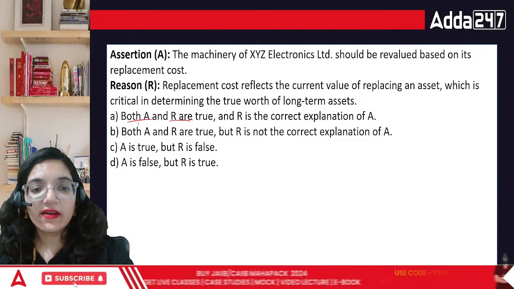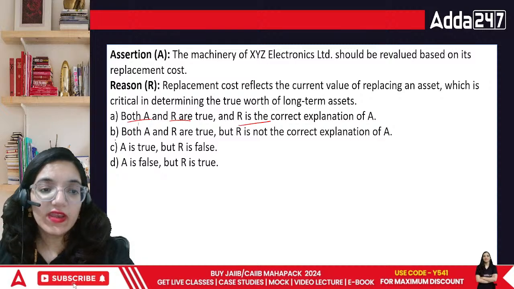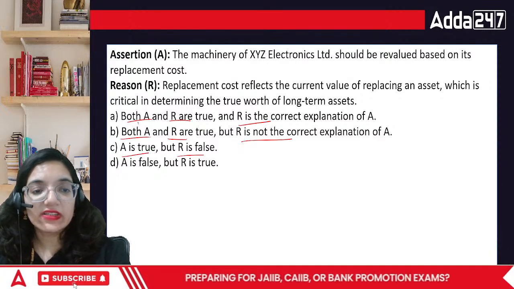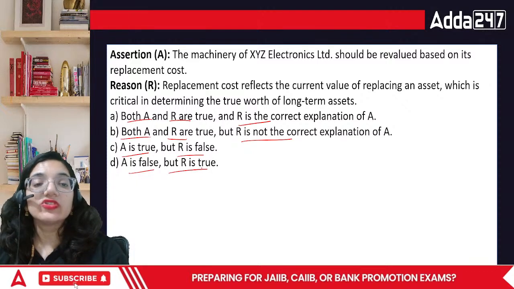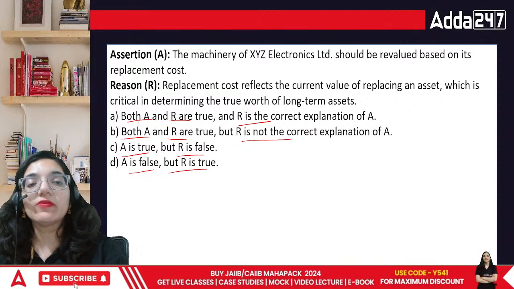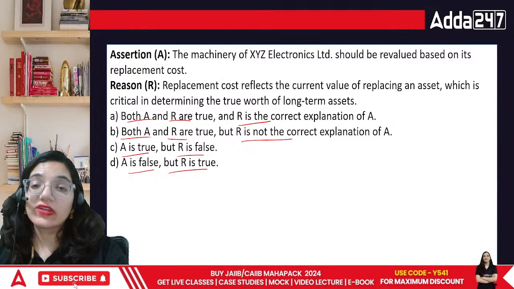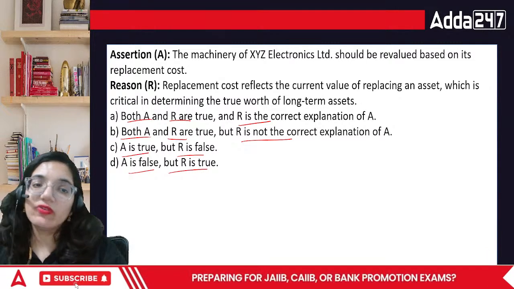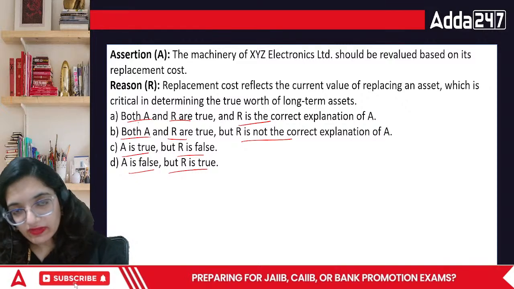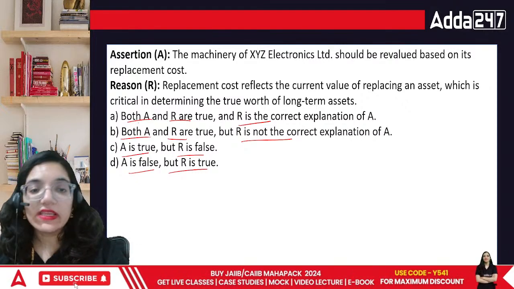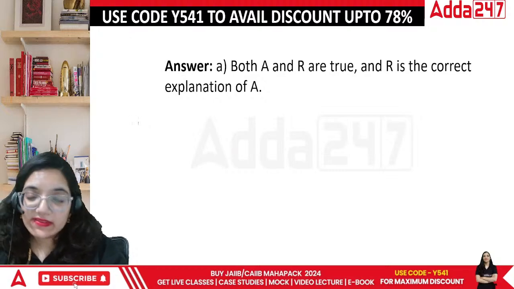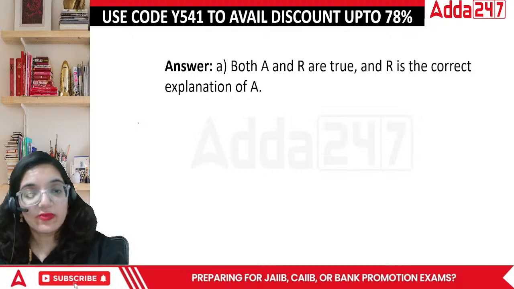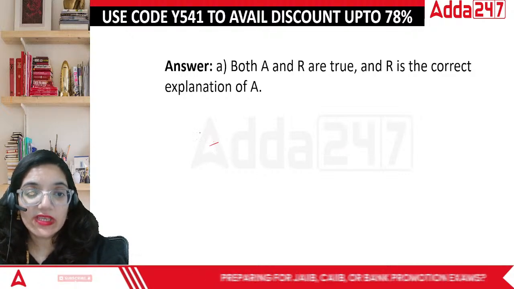So both A and R are true, and R is the correct explanation of A. Both A and R are true, but it's not the correct explanation. A is true, R is false. A is false, but R is true. So in this case, when you're looking forward, the machinery of XYZ Electronics should be revalued based on its replacement cost. You have to look forward to that. In terms of assets, you have to get it at the revalued cost, and at the same time the replacement cost is also chosen for that. So this is absolutely correct.